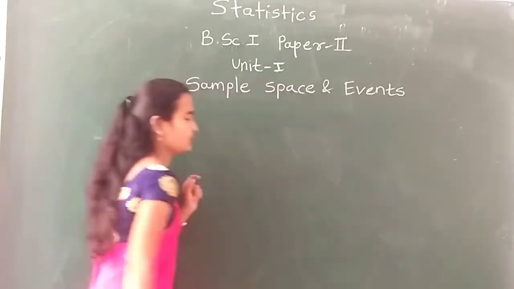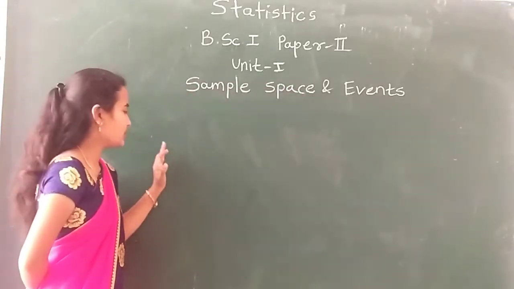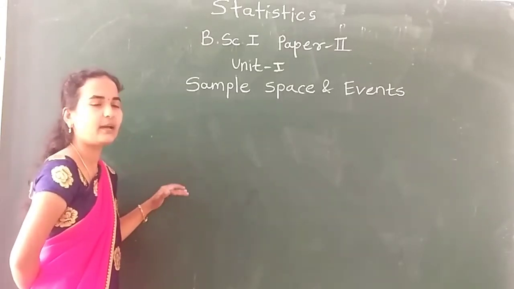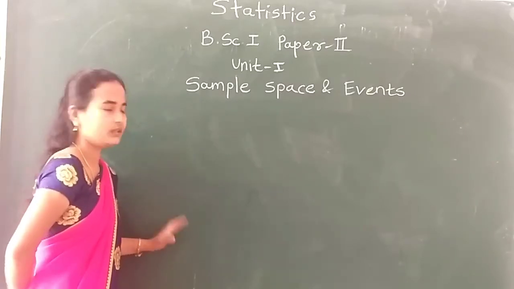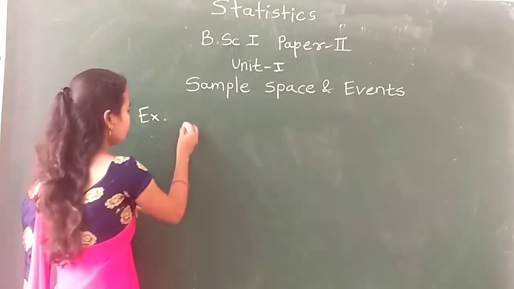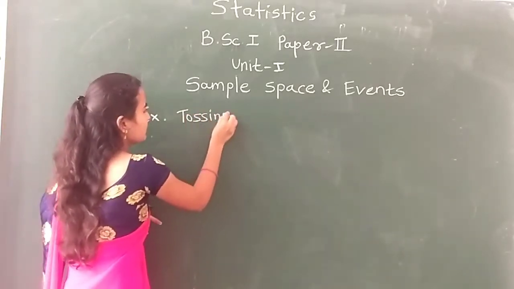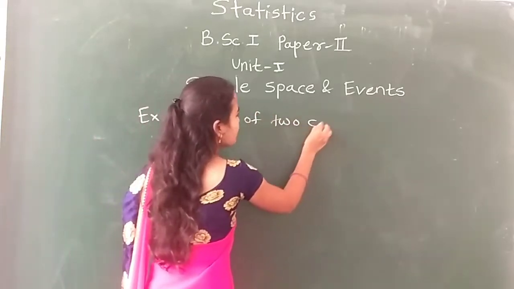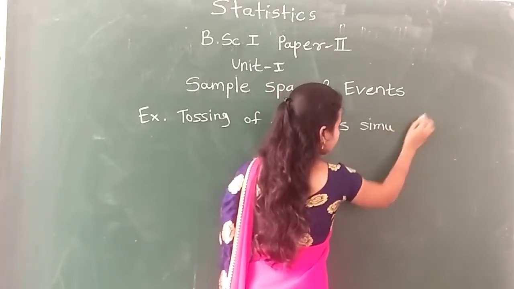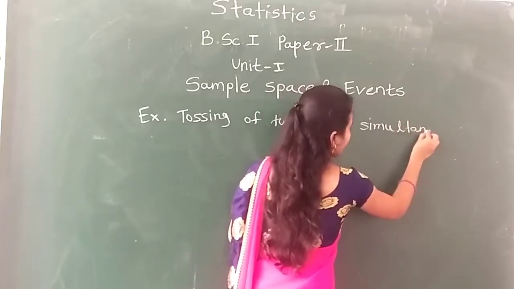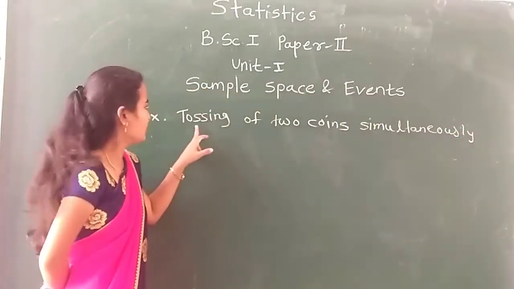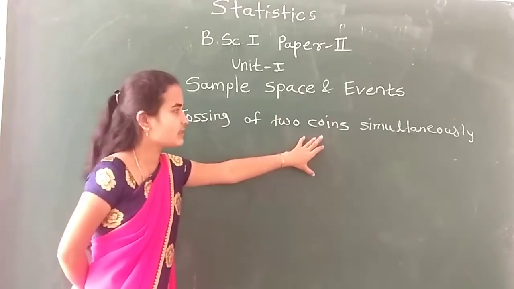Write down the example. First, define any random experiment. What is the step for defining the event? First, start with the random experiment, then define the sample space, then go to the event. Now see one example. The random experiment is tossing of two coins simultaneously.